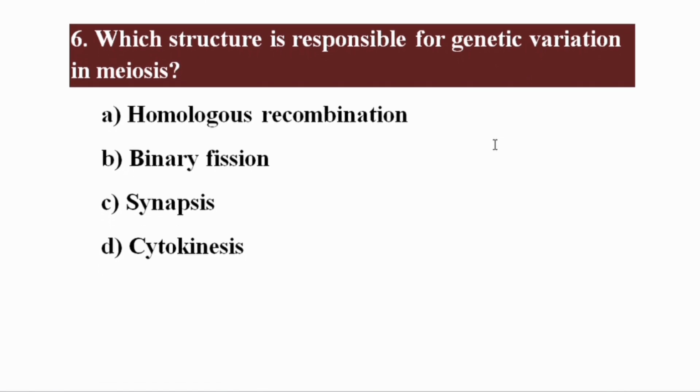Which structure is responsible for genetic variation in meiosis? The right option is alpha, homologous recombination.